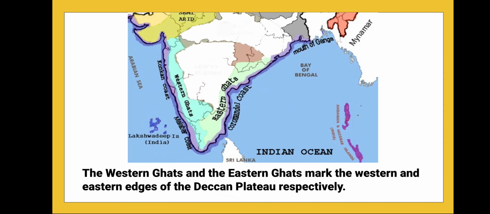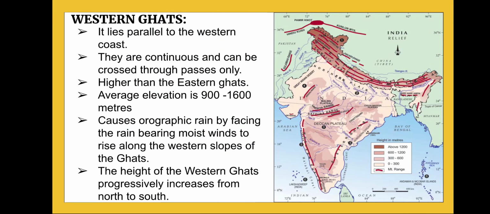So that is the end, and you can see how the Deccan Plateau is forming a triangular shape. The Western Ghats and the Eastern Ghats mark the western and the eastern edges of the Deccan Plateau. Now we'll discuss the Western Ghats first.